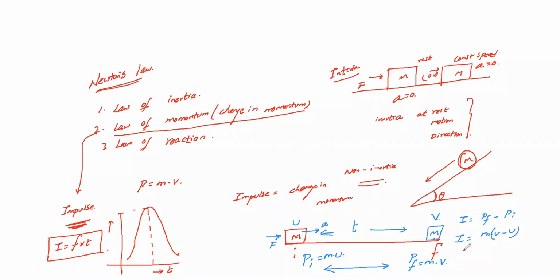One more thing, when we are discussing impulse, it is nothing but force into time period, which is equal to mass into velocity here. Now I'll take these relations. Force is equal to mass into change in velocity with respect to time. Assume the initial velocity u is equal to 0 because it is at rest. When u is equal to 0, only the final velocity remains. So mass into velocity by time.